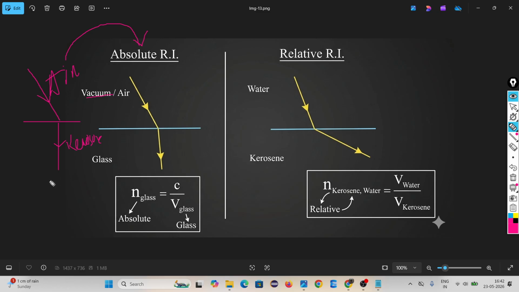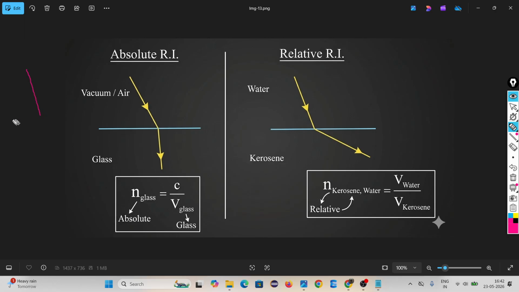Then the second thing is, you are finding the refractive index for whom? Air or kerosene? The refractive index for kerosene, because this is the refracted ray in kerosene. So you have to find the refractive index of kerosene. Then the formula is c upon v of kerosene. Do you understand or not?